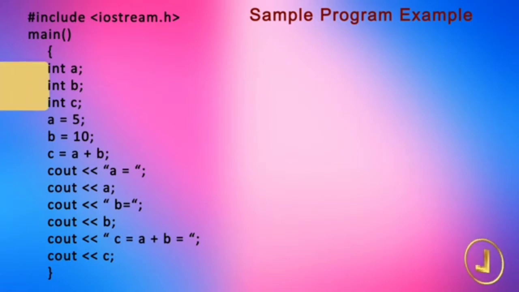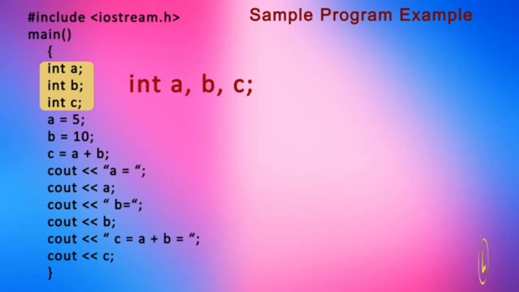In this program, the first 3 lines declare 3 variables, a, b, and c. These 3 declarations could also be written on one line. C provides us the comma separator. These 3 lines can be written in a single line as int a, b, c, semicolon. As we know, semicolon indicates the end of the statement.